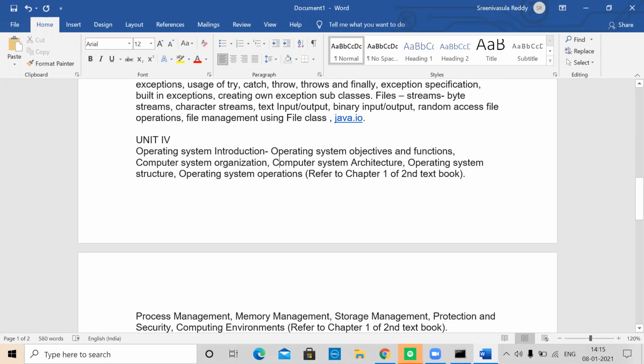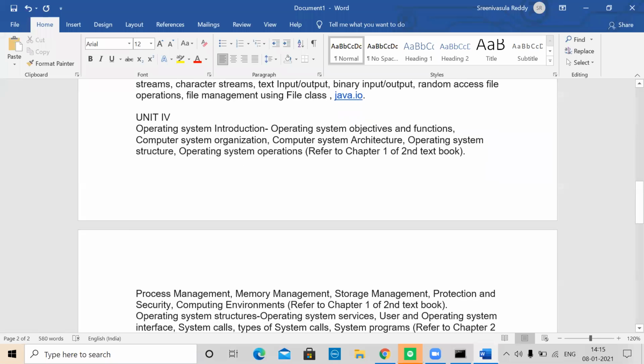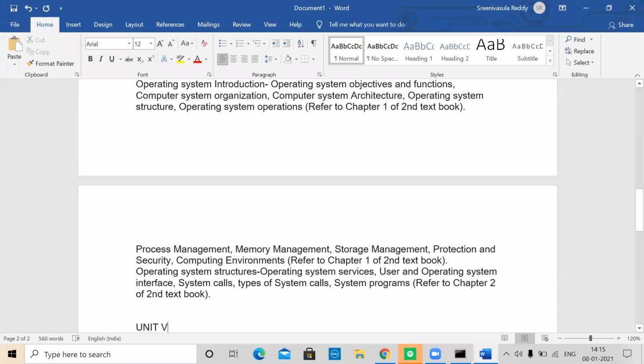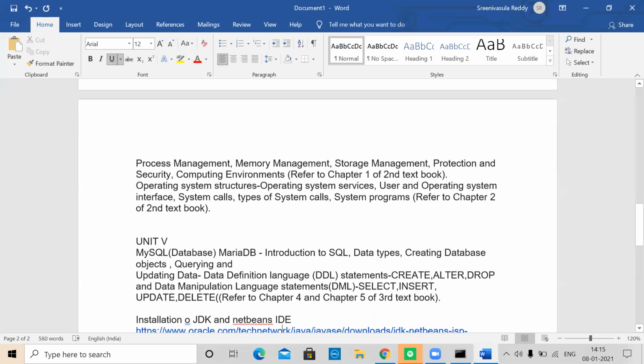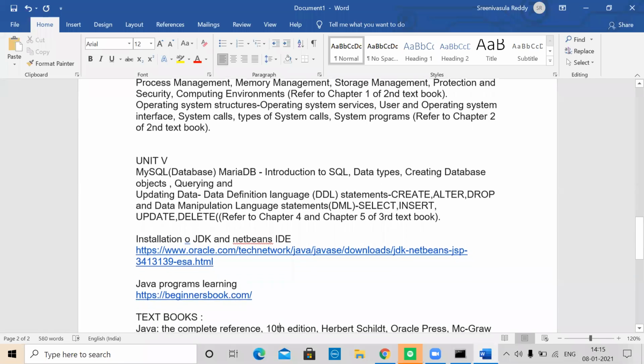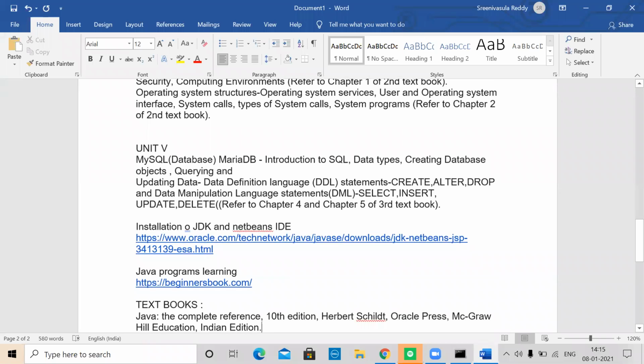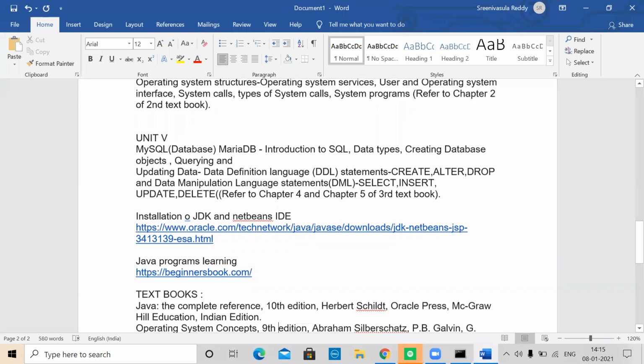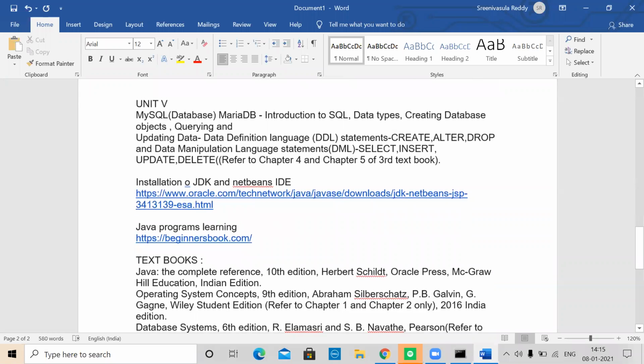The fourth unit talks about operating systems, as well as computer organization. The fifth unit talks about databases: MySQL or MariaDB. Either of them is good enough. So that is about the syllabus part of it. I will share this particular document with you so that you can also have a look at it.